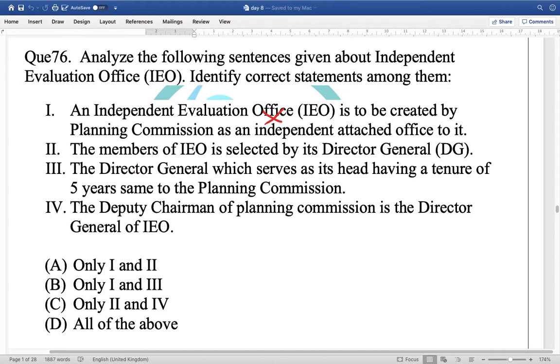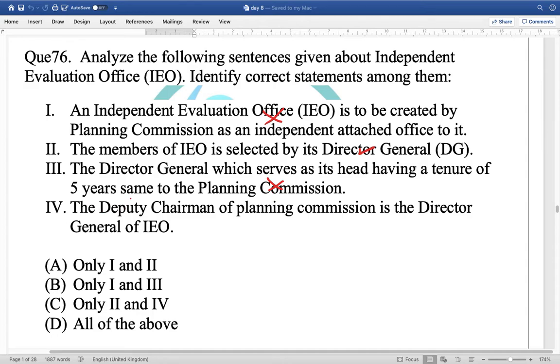The first statement is wrong. Second, the members of the IEO are selected by the Director General. Yes, it would be the Director General who would be responsible for selection of the members. Third statement, the Director General is given a tenure of 5 years, same as the Planning Commission. It is wrong because the tenure is for 3 years, which can later be extended up to 5 years.